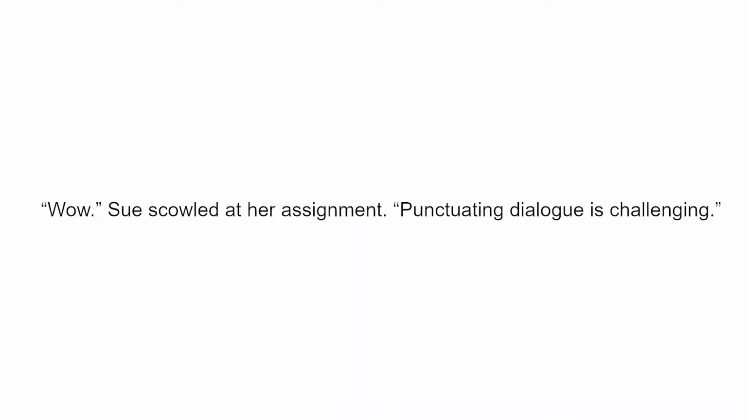Like before, the action tag can interrupt a sentence, and like before, this should happen where there's a natural pause or break, but watch what happens to the punctuation. "Wow." Sue scowled at her assignment. "Punctuating dialogue is challenging." Remember that an action tag is a separate sentence. This means that the dialogue before it and after it is now treated as though they are sentences as well.